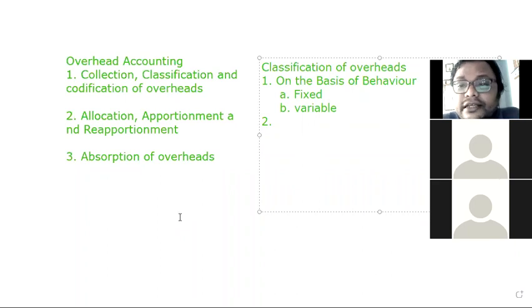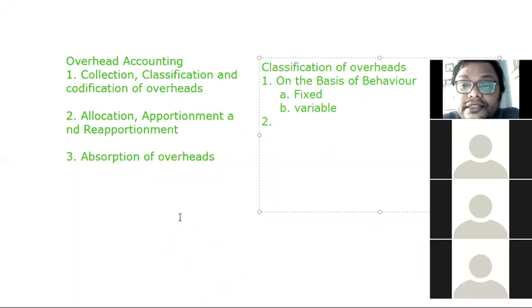If your production is increased, your variable cost is increasing. It varies as per the level of production. If your production increases, your cost is going to increase. If your production decreases, your cost is going to decrease. Therefore, variable overhead means overhead which varies as per the change in level of production. Therefore, that is called a variable overhead. I hope all of you get my point.